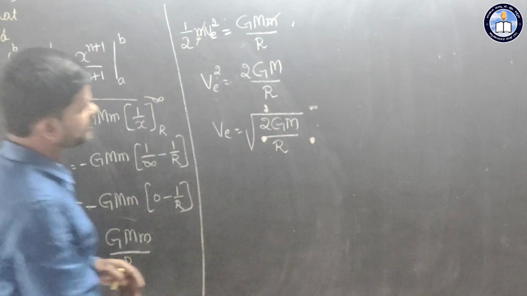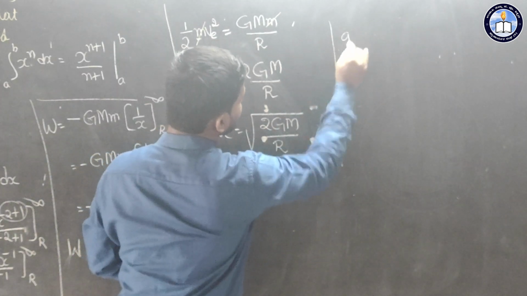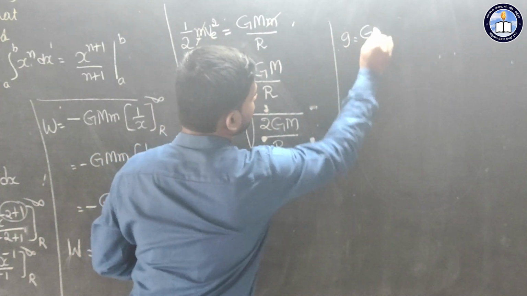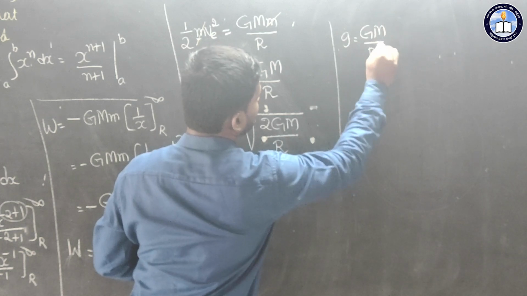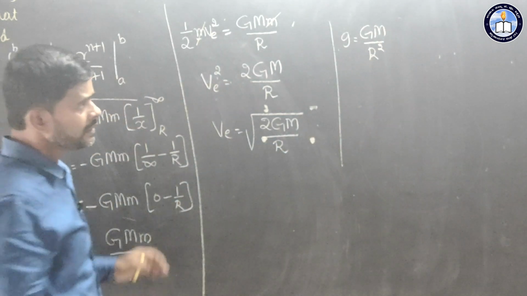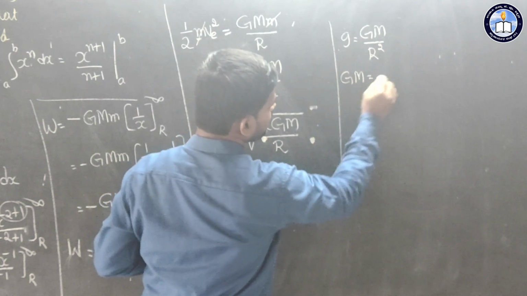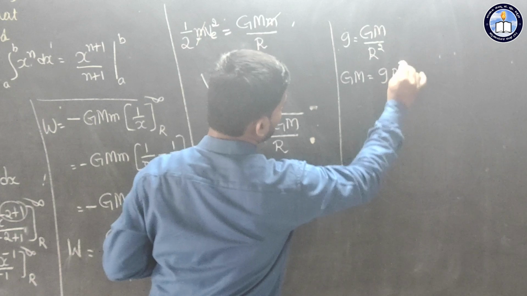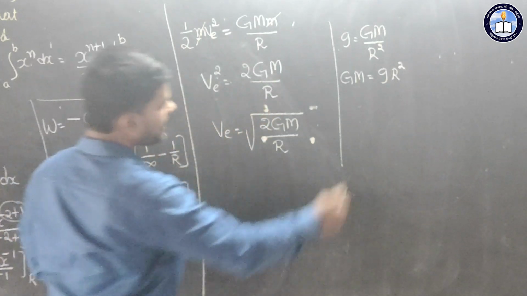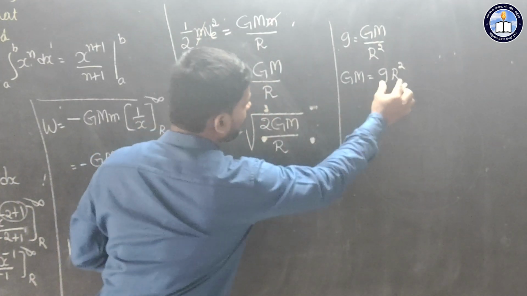We know that g is equal to gm divided by r square. Already we studied this formula. If I cross multiply it, I will get g into capital M is equal to small g into capital R square. So now in place of this gm I will write g r square.